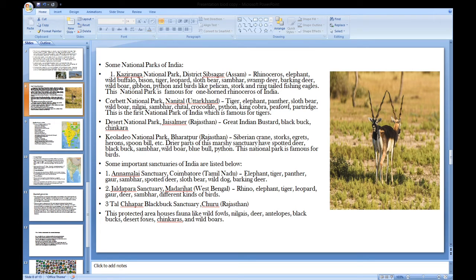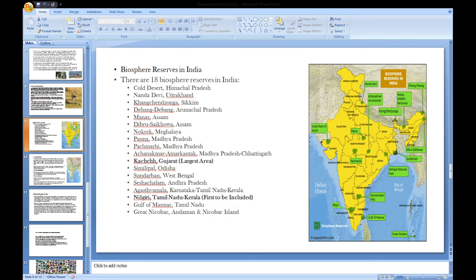Some important sanctuaries of India are Annamalai, Jaldapara Sanctuary, Tal Chhapar Blackbuck Sanctuary, etc. This photograph is from Tal Chhapar Blackbuck Sanctuary, Churu. Biosphere Reserves in India. This map shows all the 18 biosphere reserves in India in different parts of the country.